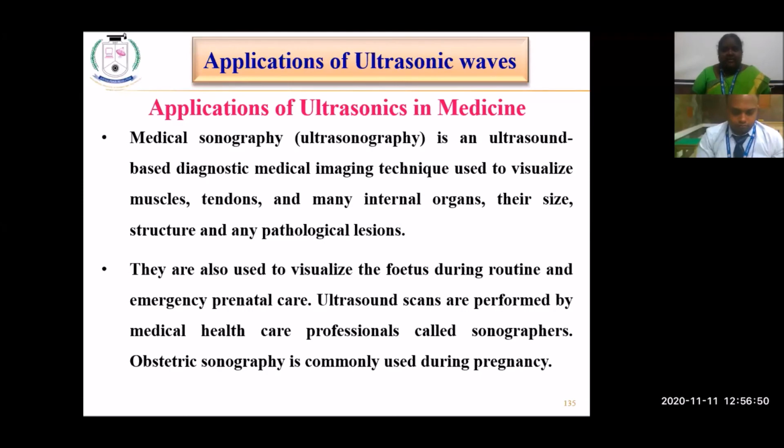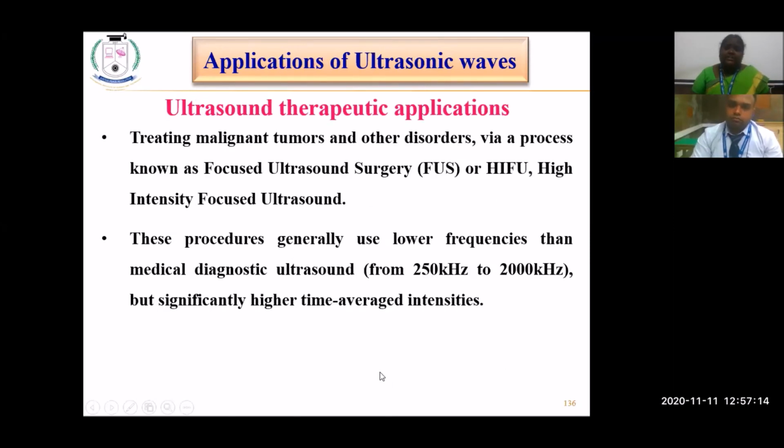Ultrasound scans. Okay, how do they do it? The ultrasounds are generated with the help of the machine. The ultrasounds penetrate the organs, and some of the waves are reflected back. Based on the waves that are reflected back, they identify the structure of the organ. They do it very fast, is it not? That's why we are not able to see how they are doing it. Okay. So this is for the medical applications, and we also have therapeutic applications.